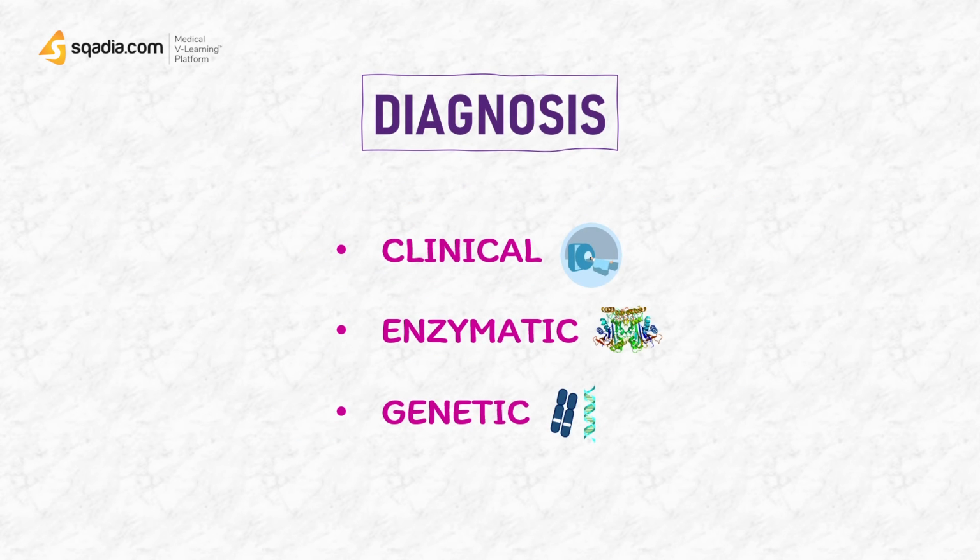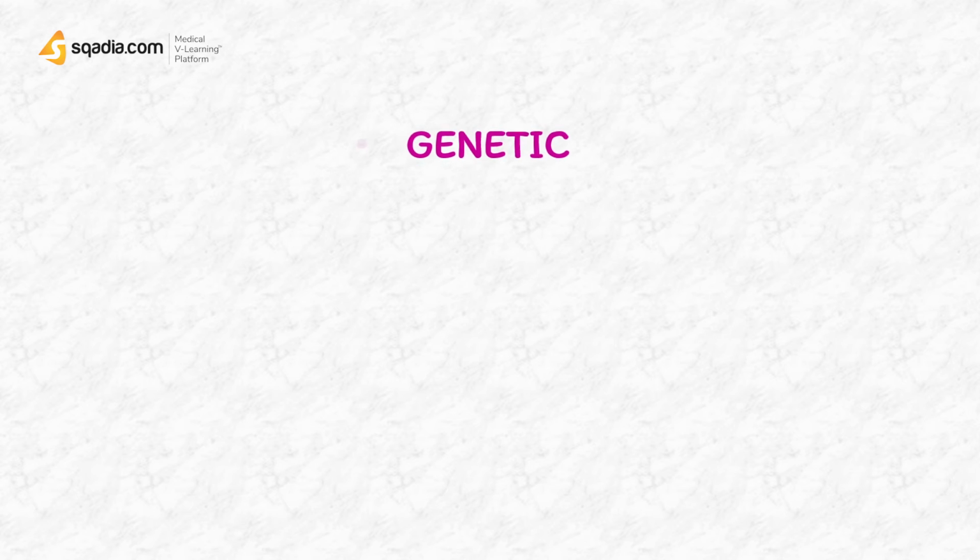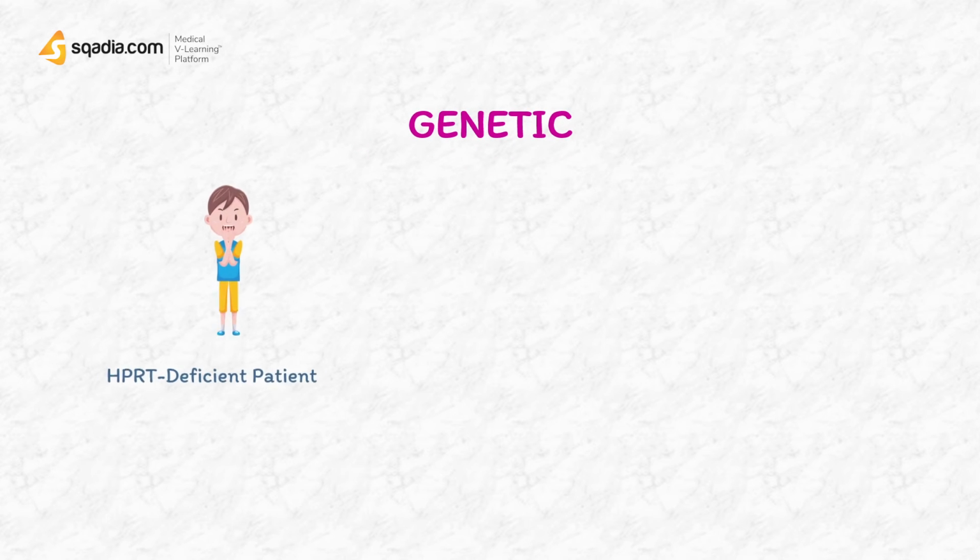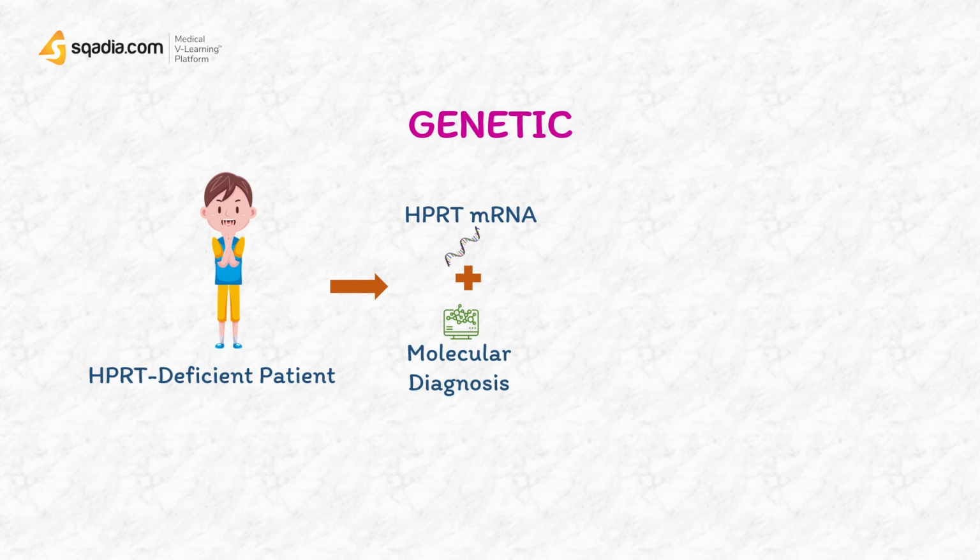Moving on to the genetic diagnosis in these patients. Now, most of the patients with AGPRT deficiency present with AGPRT messenger RNA expression, and molecular diagnosis can be accomplished by complementary DNA sequencing.